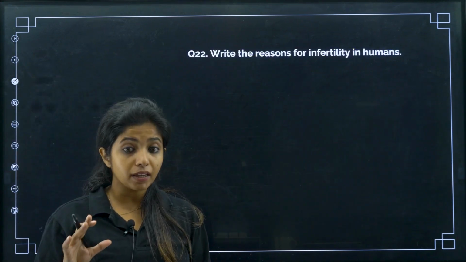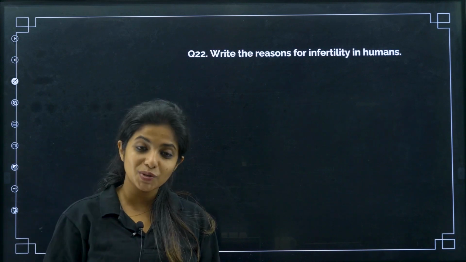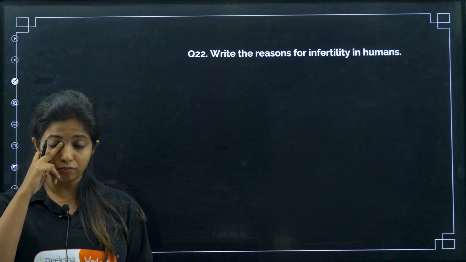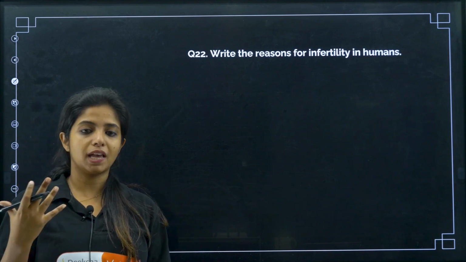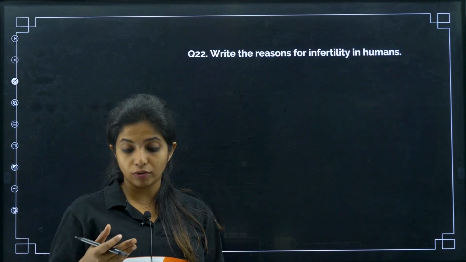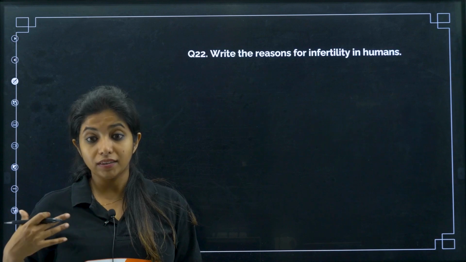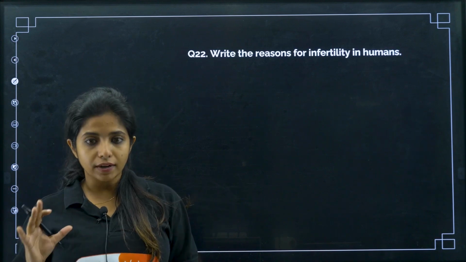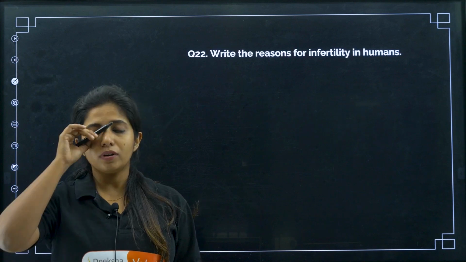Okay, chalo. Write the reasons for infertility in humans. Again, this is something that is twisted and given. This is there in your textbook, a very easy thing, but still, sometimes when we are in awe of the exam, we do not remember every single thing, or we do not know how to frame what we are thinking of. So this is for them. I hope the answer will make you understand how you need to write. Now listen to me.